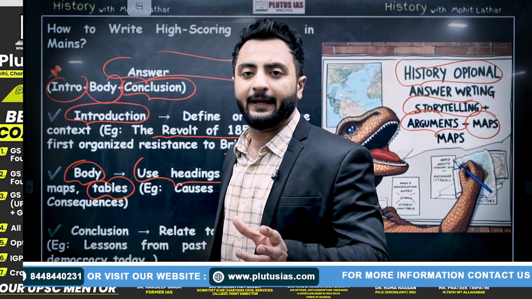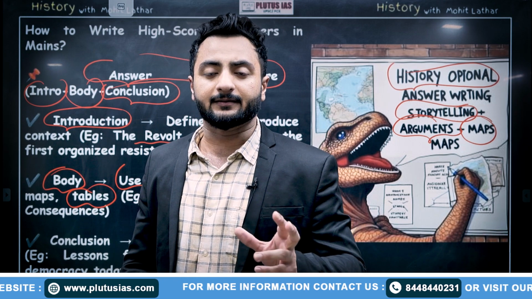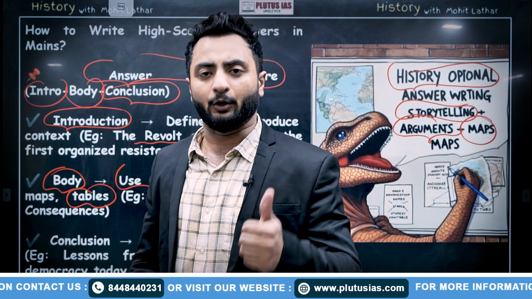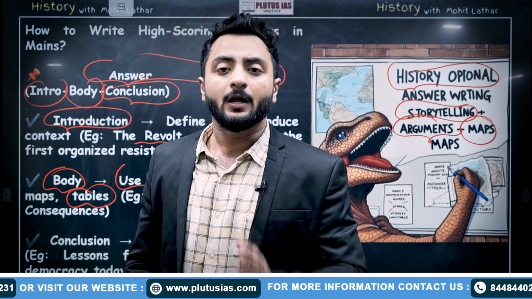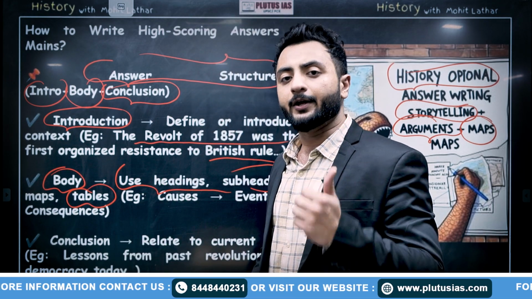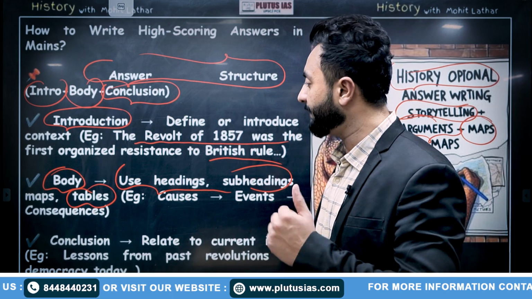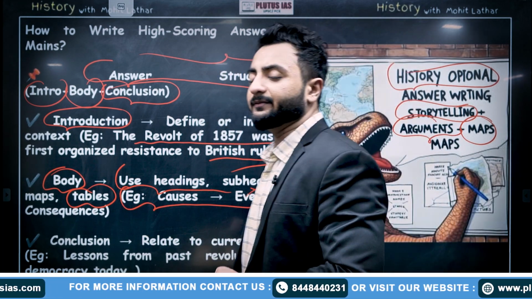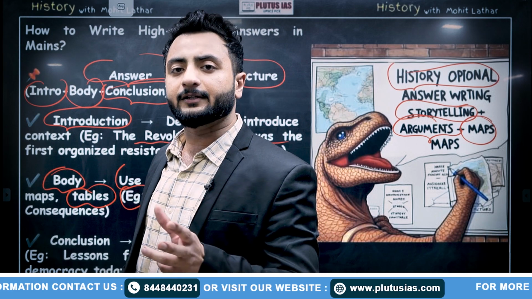Whenever you have to compare, like if the question arises, compare the later Vedic age with the early Vedic age, be it political or economic comparison, you can make a table and compare all the political, economic, and social facts of those periods. Moreover, you can add timelines, causes, events, consequences.